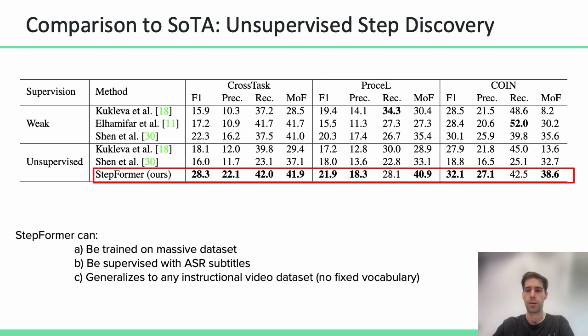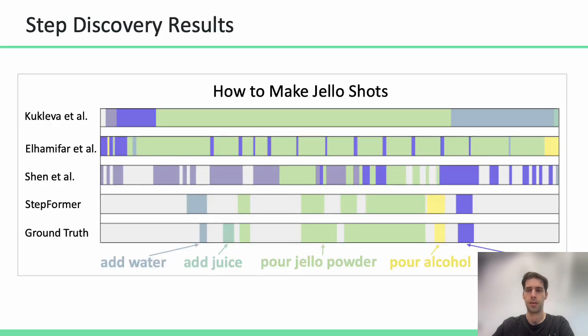We show that StepFormer outperforms all weakly supervised and unsupervised baselines on step discovery with zero-shot generalization, that is, never seeing the target dataset during training. And this is despite the fact that other models are being trained and tested on the same dataset. Here is the qualitative picture of how our method discovers segments in a video. Clearly, our step segmentation is very close to the ground truth, while other methods struggle with this task.